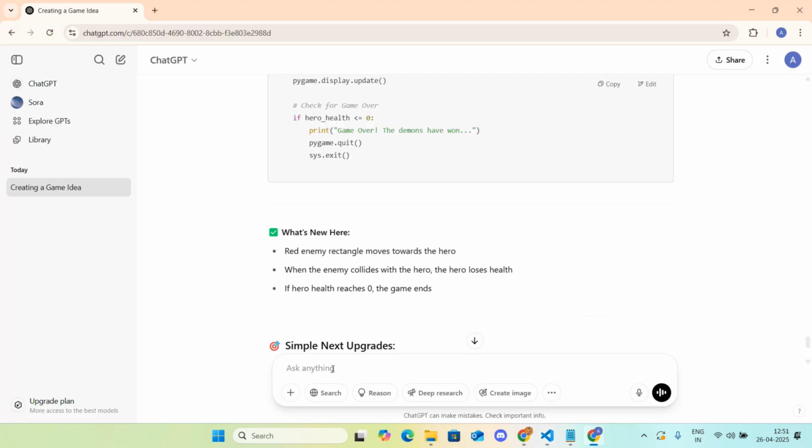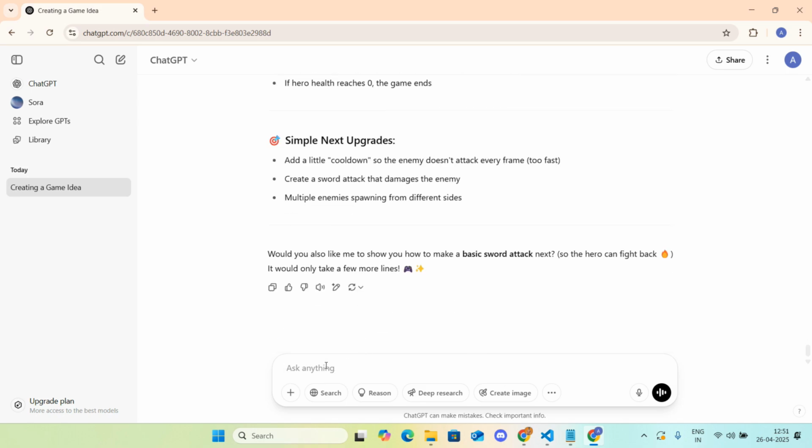Okay, I want a sword in the hand of the hero. So whenever we strike an enemy, it reduces the health of the enemy.